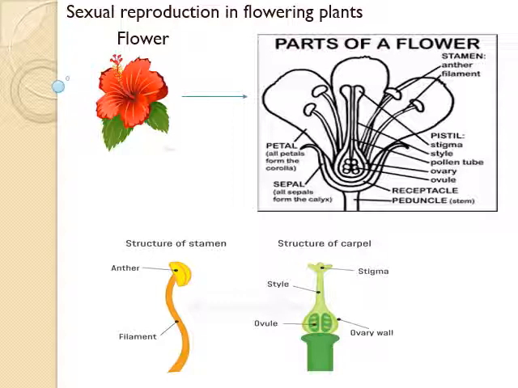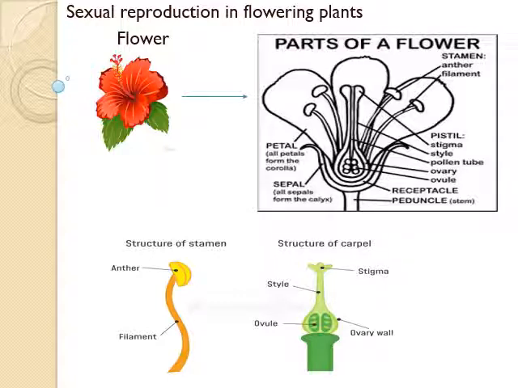First is the flower stalk, which is attached to the stem. Flower stalk is otherwise called pedicel. At the tip of the pedicel a flattened portion is there, that is termed as thalamus or receptacle. All the floral parts are arranged on the thalamus in a circular manner, that is called a whorl. Now we will see parts of a flower one by one.